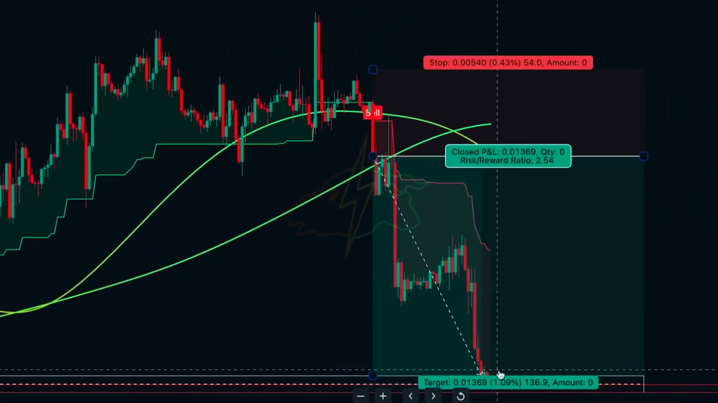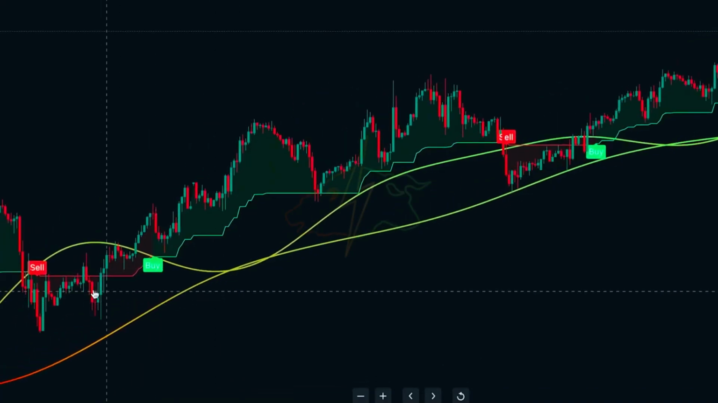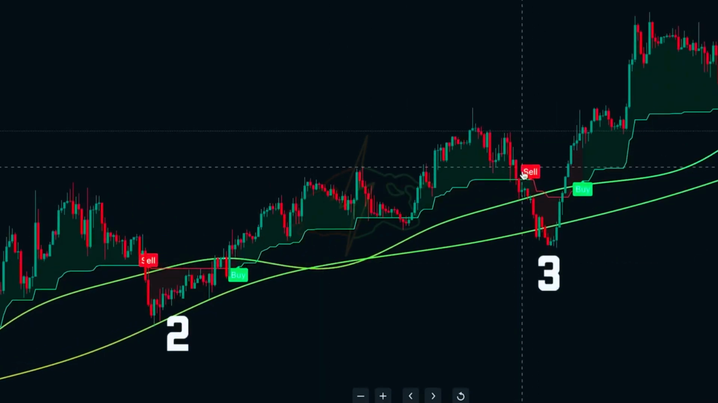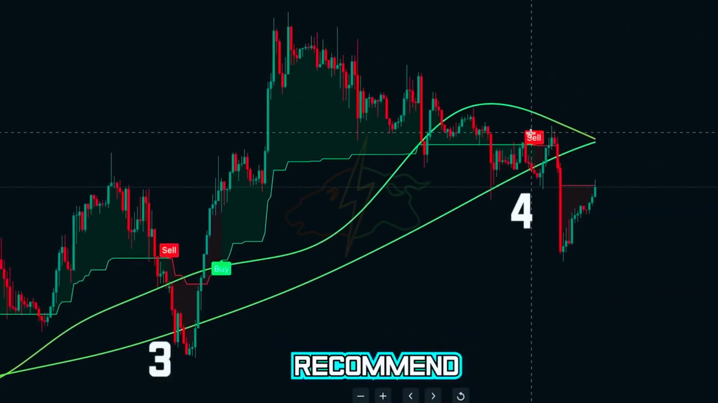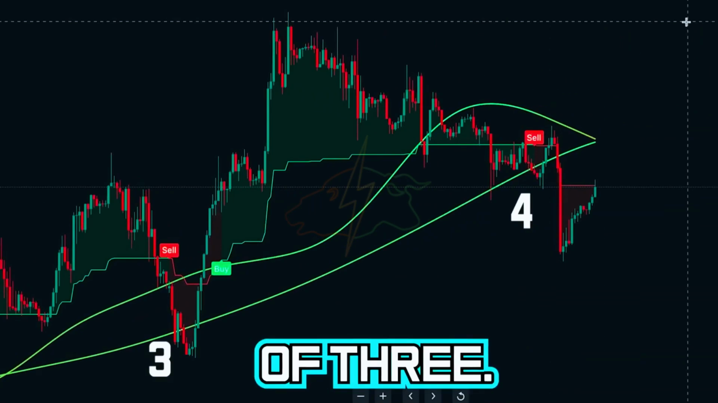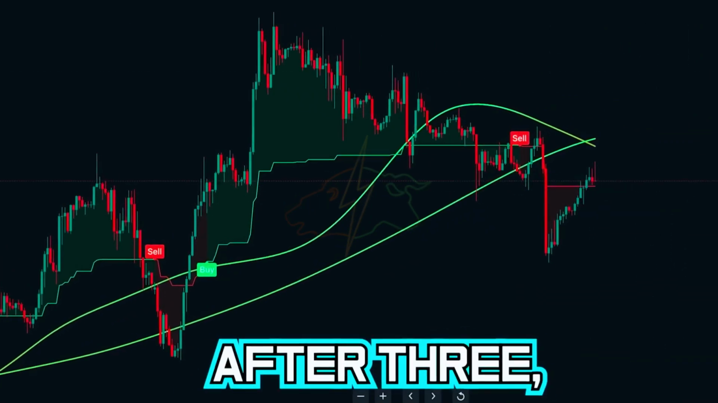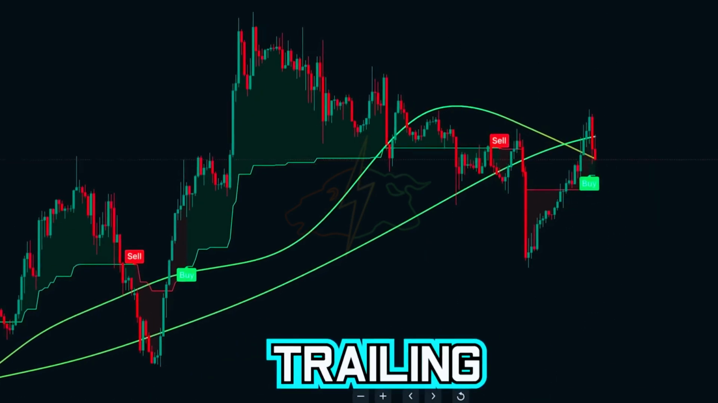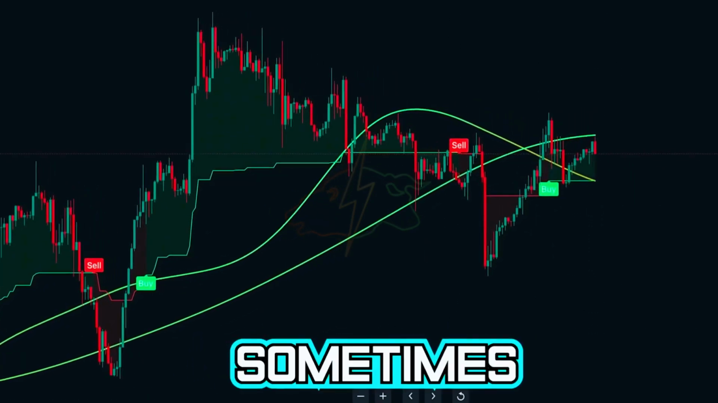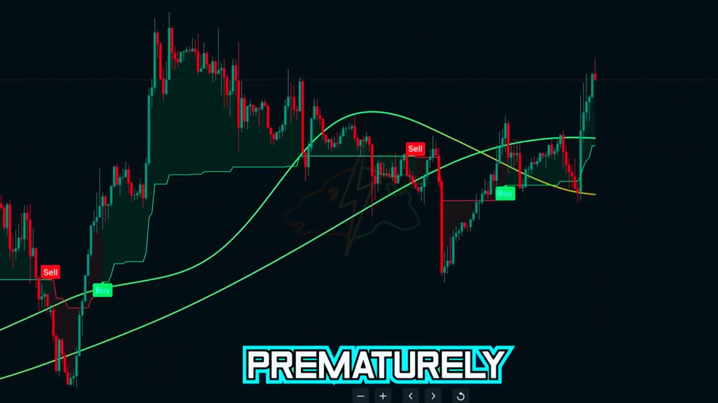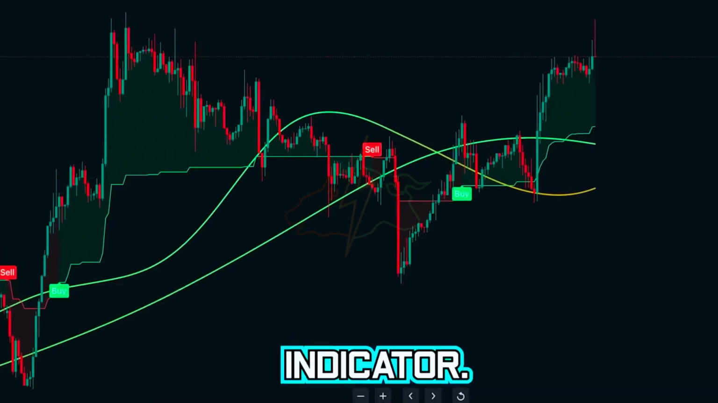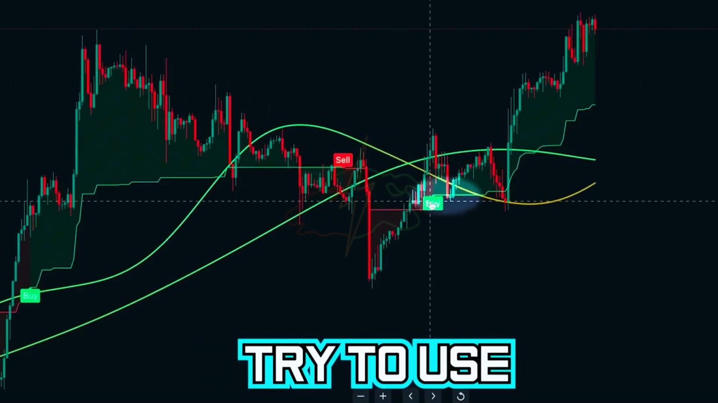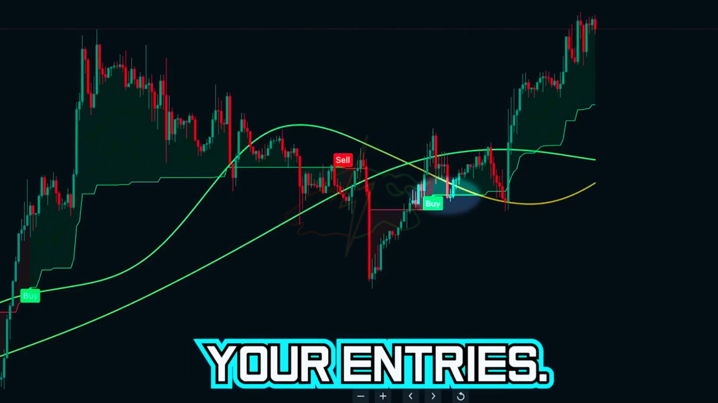It is also worth mentioning that there will be situations such as this where you're seeking a trade and there are several entries. For each setup I would recommend only attempting a maximum of 3. If you are still having issues after 3, you might want to wait for a more clear setup. Also, while trailing using the useful MA, this will sometimes result in you getting stopped out of positions prematurely due to the responsiveness of the indicator. This aspect of the strategy is subjective and you can try to use other indicators to trail your entries.